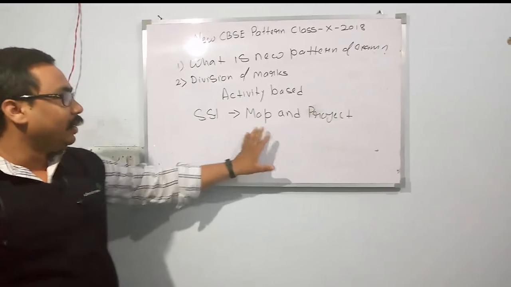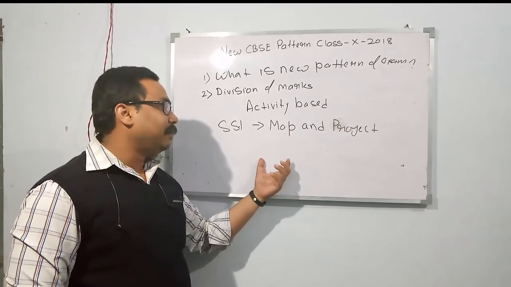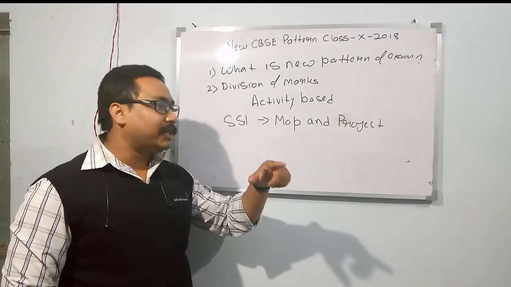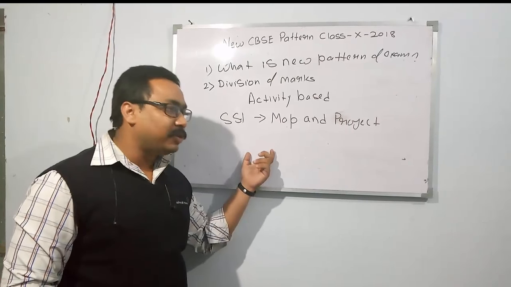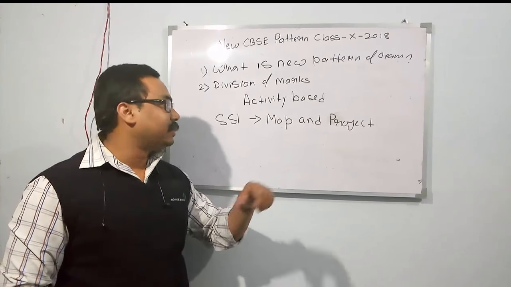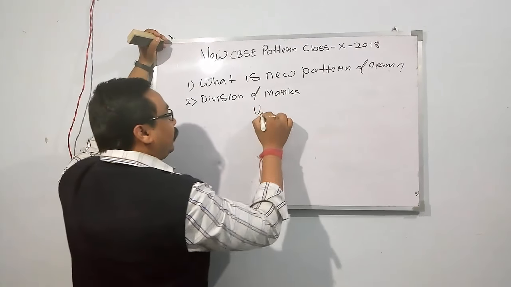Now I want to make it clear to you. If the map is asked in this internal based exam, then don't assume that it will not be asked in the 80 marks paper. Map will be asked in the internal based exam also, and it will also be a 5 marks question in your external exam, that is of 80 marks. Now I am explaining to you the unit test. It is the important part.